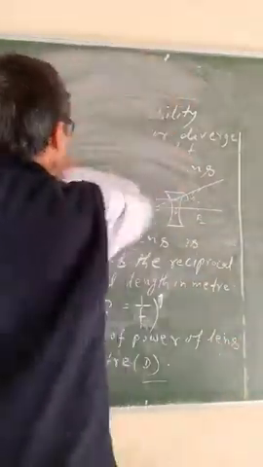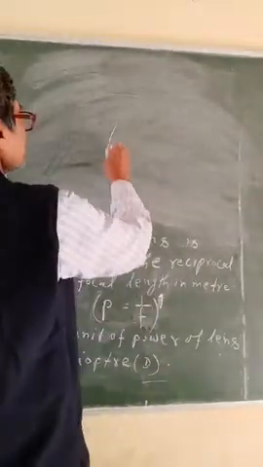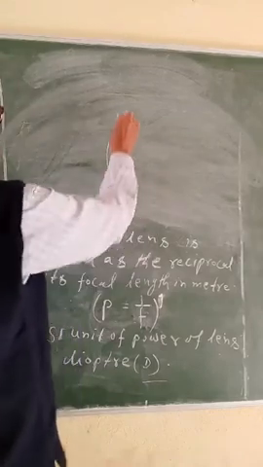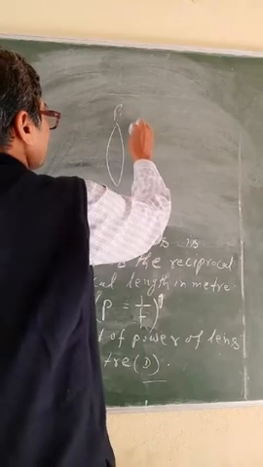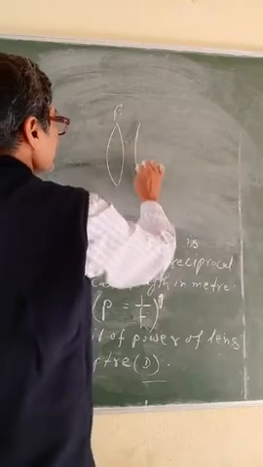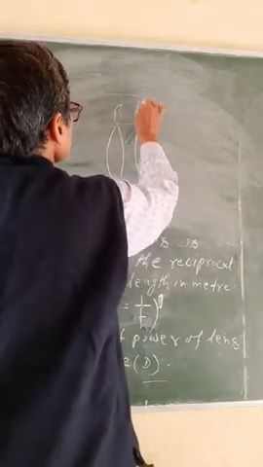Suppose that here two lenses, one is a convex lens and the other is a concave lens. One power is P1 and the other power is P2.